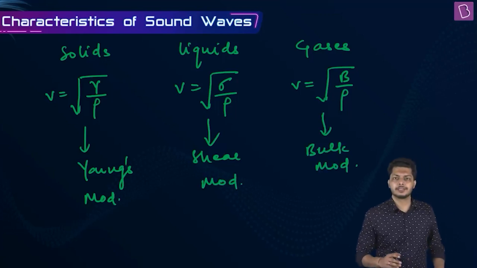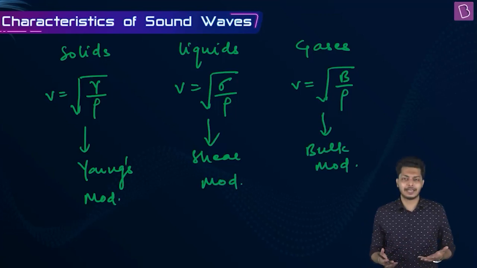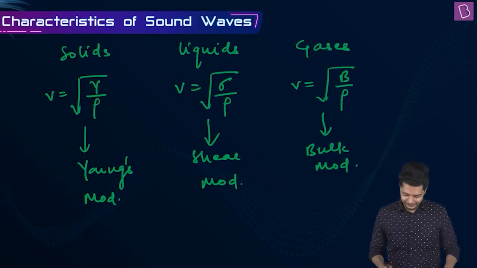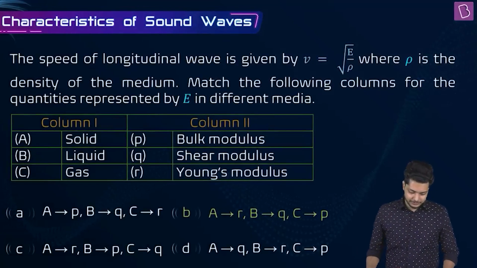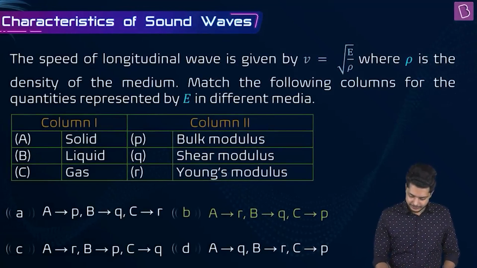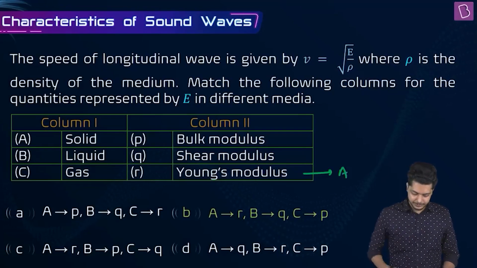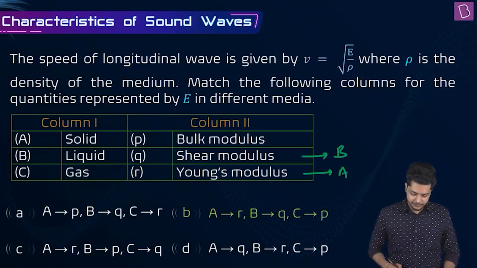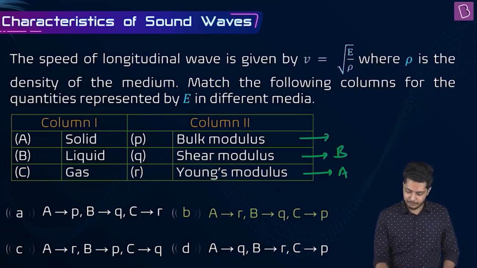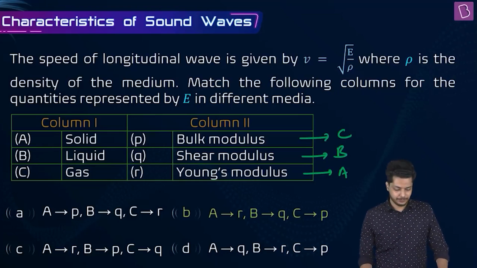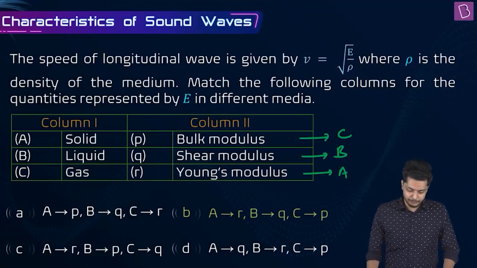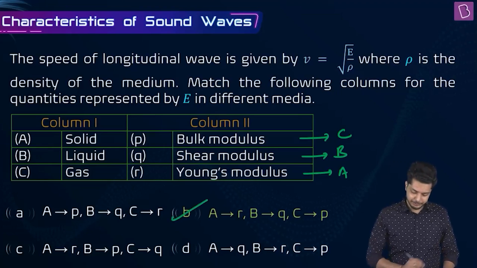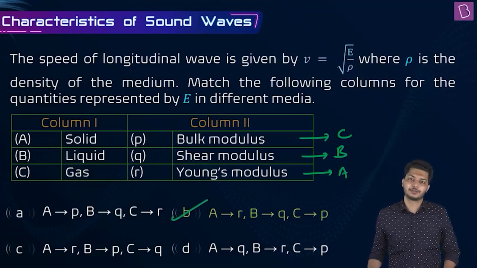So I think this question doesn't need much analysis or calculations. So straight away, we should move to the options, right? Agree? Okay. So for solids, it is Young's modulus. So this is A. For liquid, shear modulus. So this will be B. For gases, it is bulk modulus. This is C, right? So A to R, B to Q, and C to P. That is why option B is the correct answer for this question.